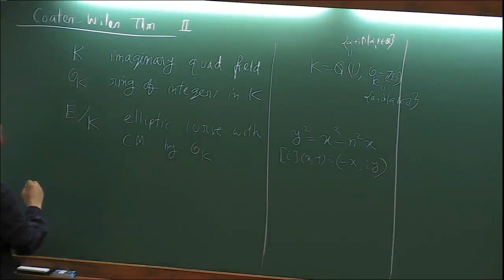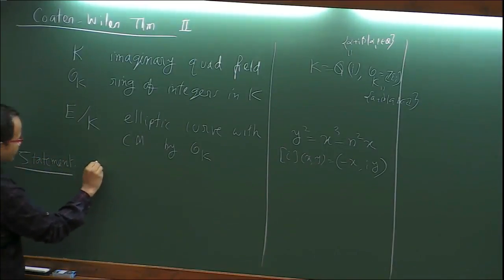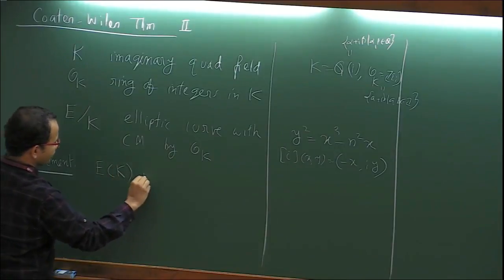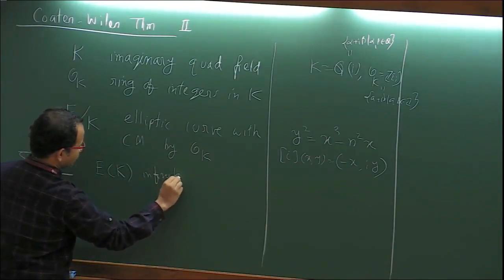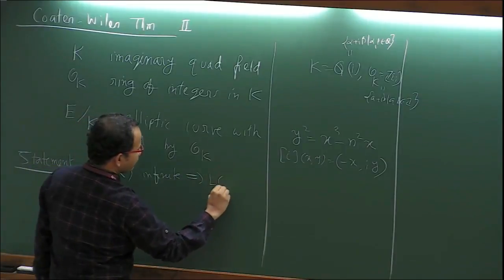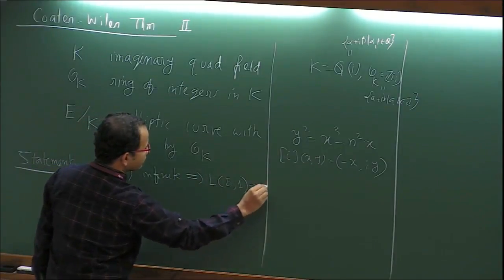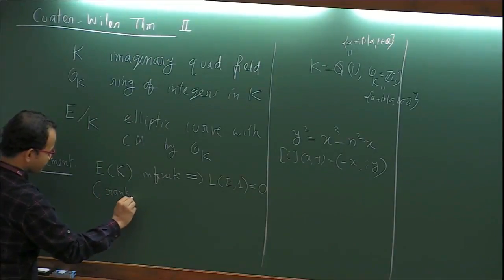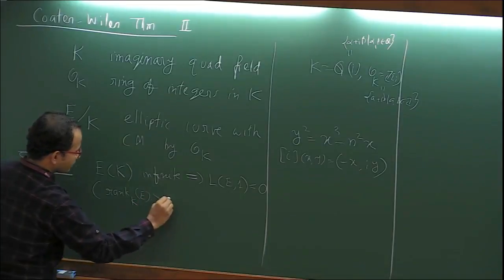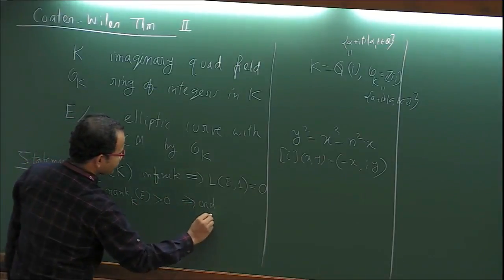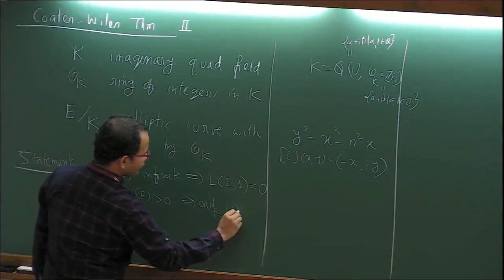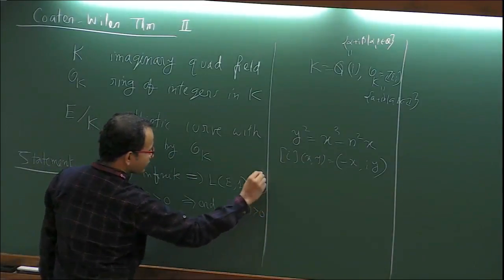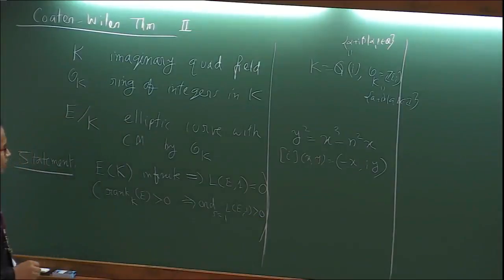And then what is Kurzweil's theorem? The statement of the theorem is that E(K) is infinite implies the L function at 1 is 0. In other words, if we have rank positive, then the order of vanishing of the L function is also positive. So it's like a weak form of the BSD conjecture.